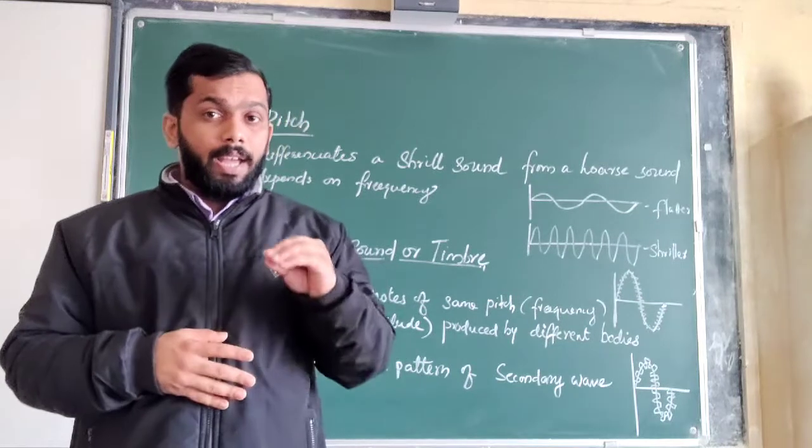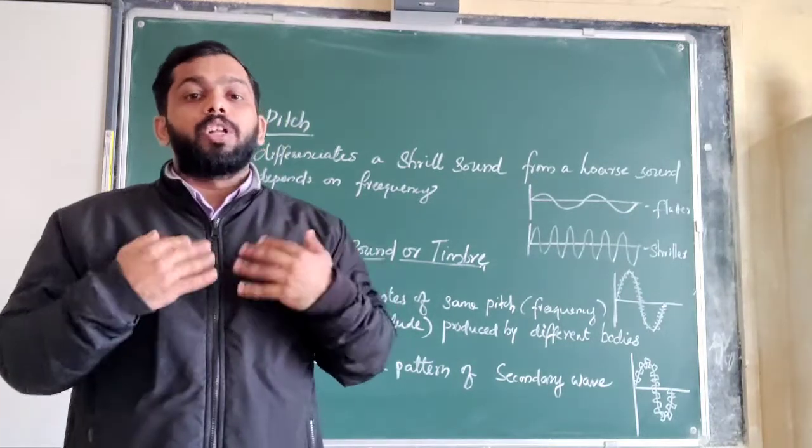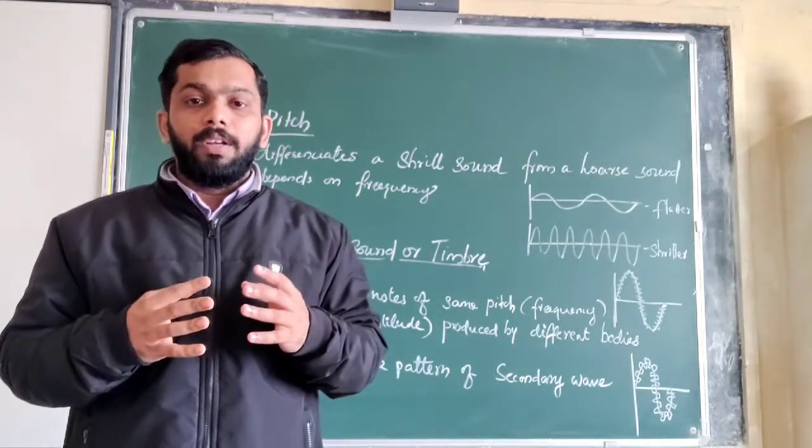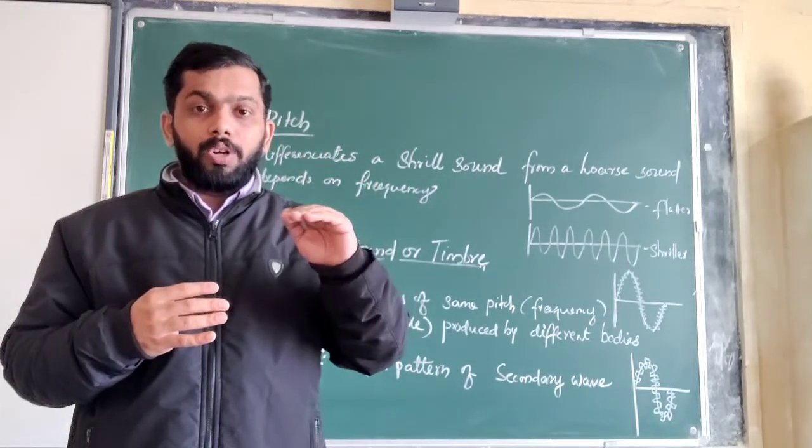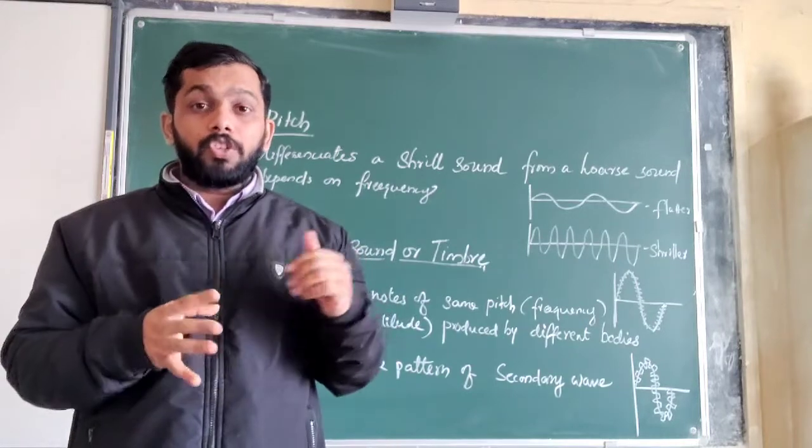Normally we have a good sound, and when there is a throat infection, that good sound becomes lower. It's not that sharp. Shrill means sharp sound.